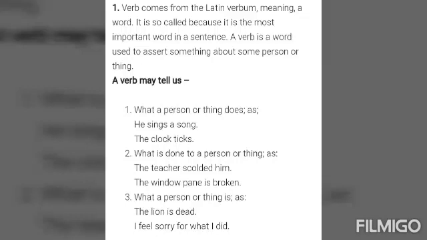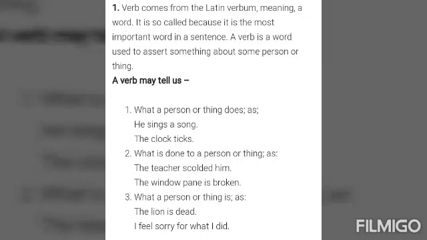Today we are going to do a very important topic of your syllabus, that is verb. Verb comes from the Latin verbum, meaning a word. It is so called because it is the most important word in a sentence. A verb is a word used to say something about some person or thing.